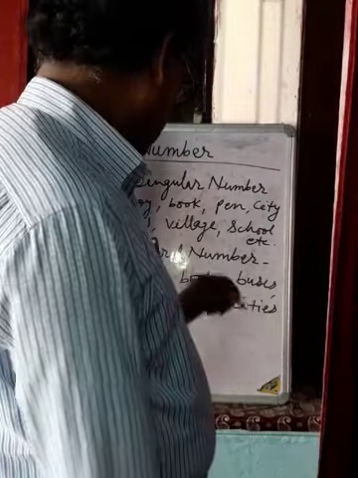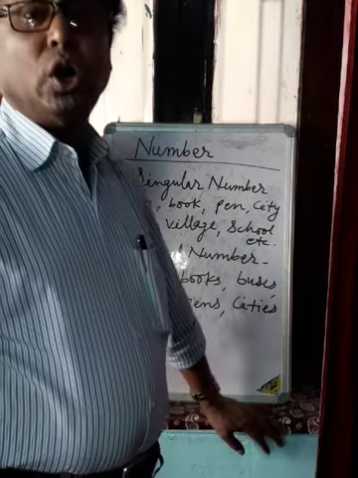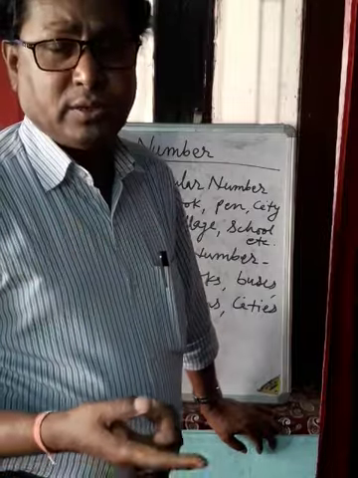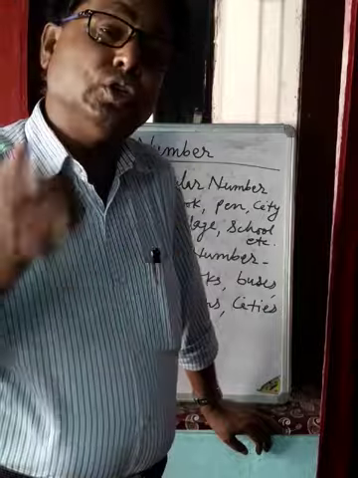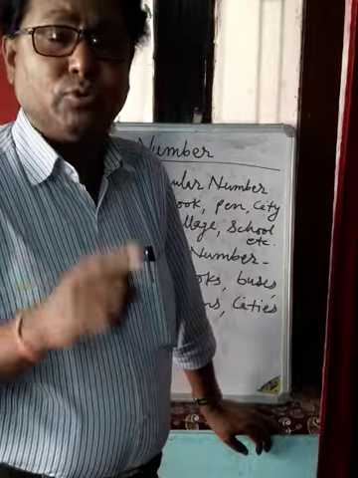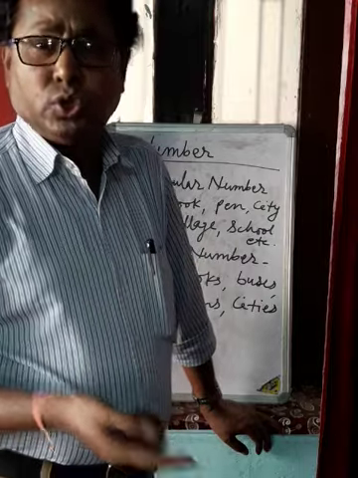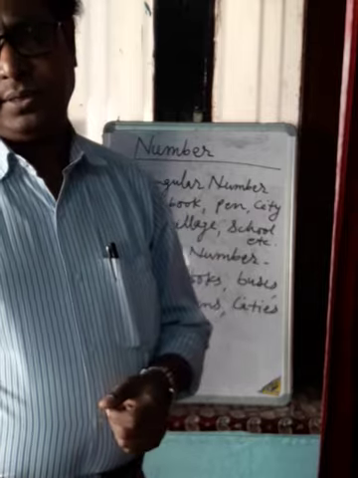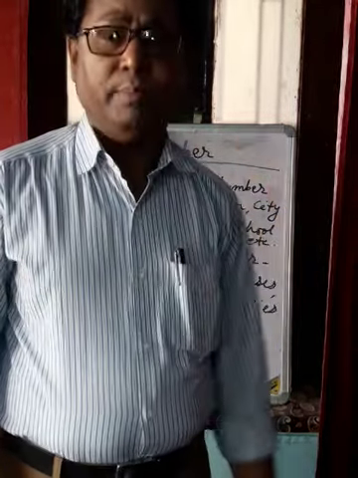When you say, I saw 2 dogs, 2 means more than one. So you cannot write I saw 2 dog; it will be 2 dogs. We have to add s in dog to make it plural. So when we talk about more than one person, place or thing, that indicates plural number.